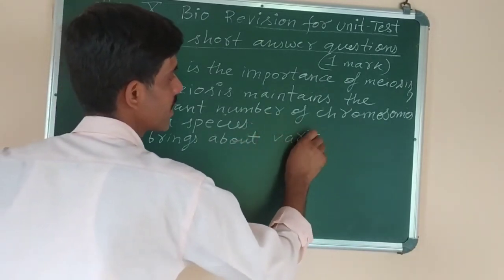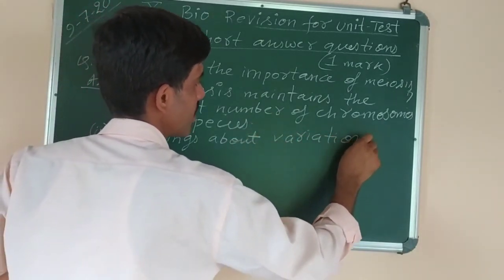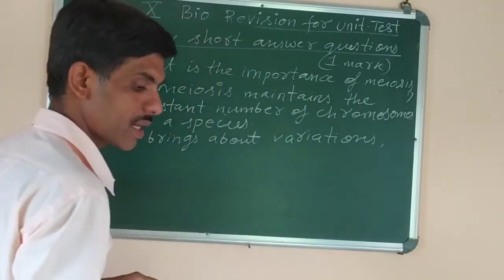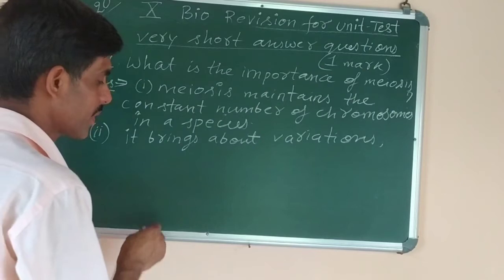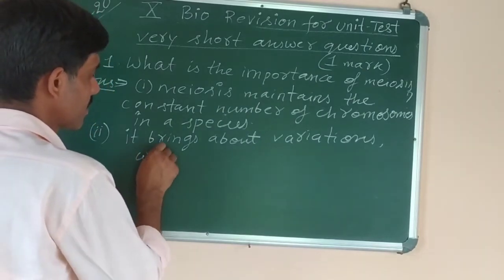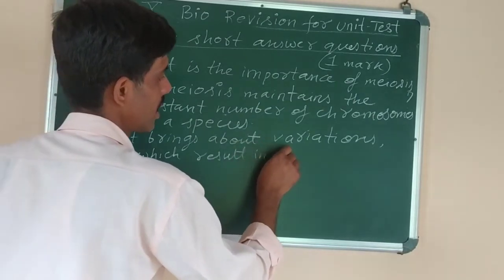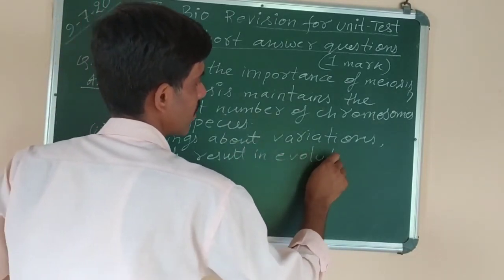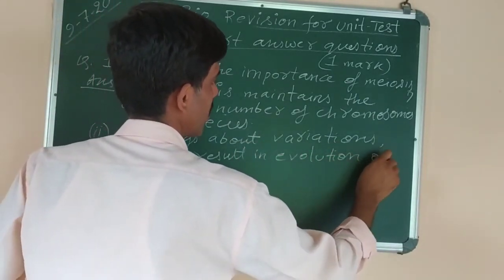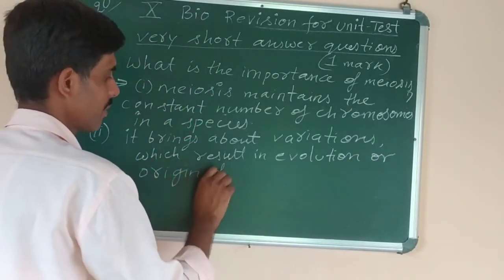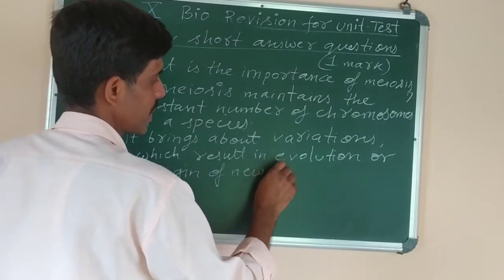Variations means differences among the individuals of the same species. So it brings about variations which result in evolution or origin of new species.